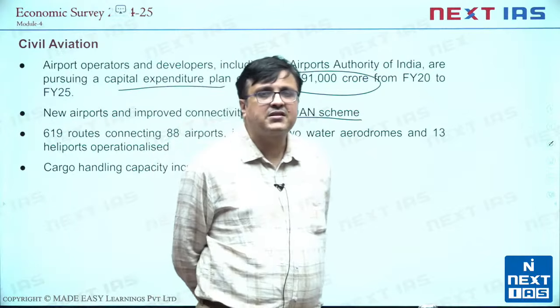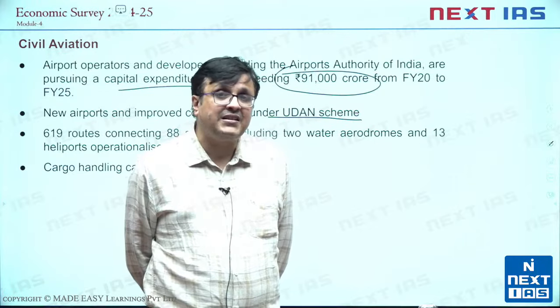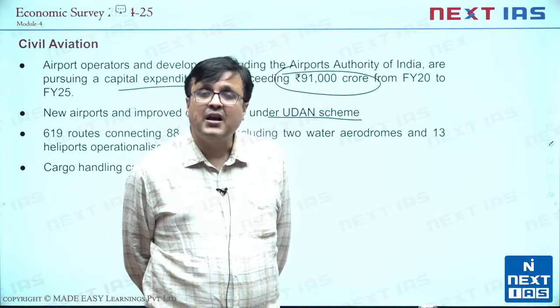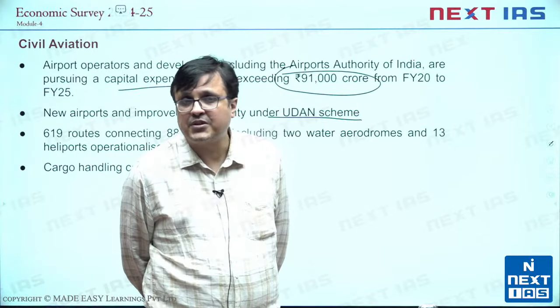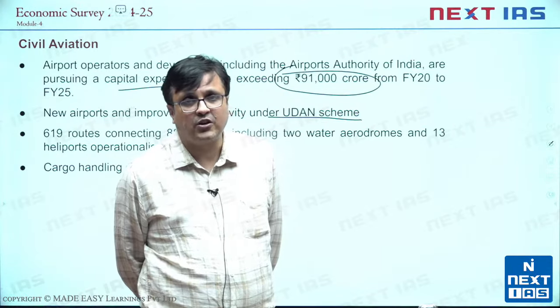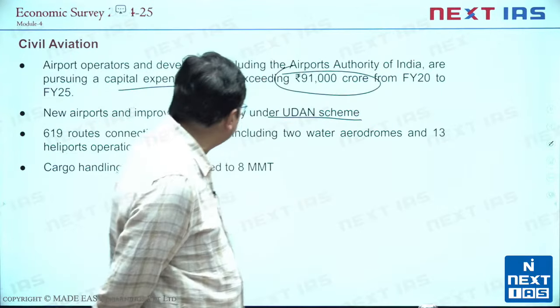In our class I discussed this with you. Ude Desh Ka Aam Nagrik. Just for factual, 687 routes are now under Udan, and out of these 687 routes, 243 routes do not give any subsidy at all, and still airlines are flying on these routes. So we have seen Udan doing some great achievements here.